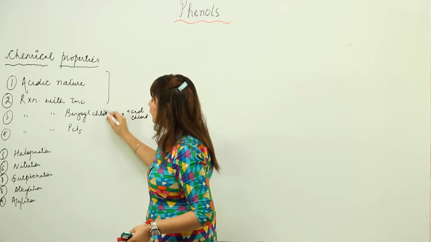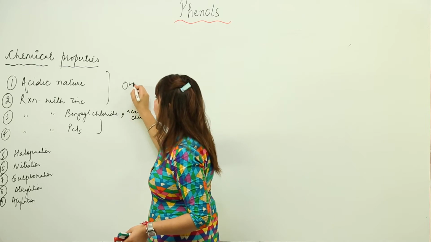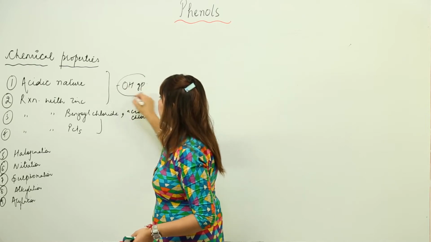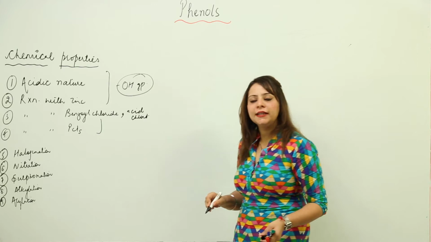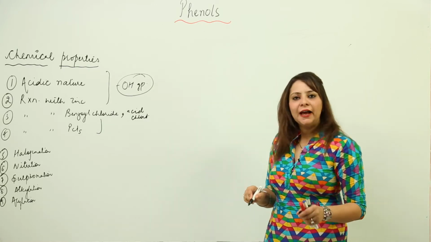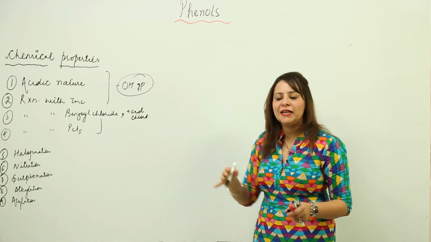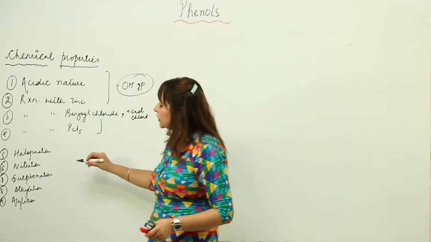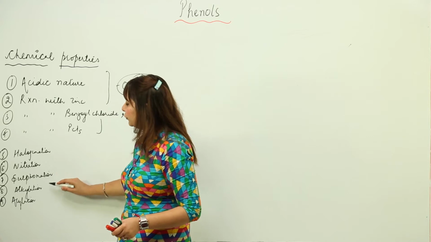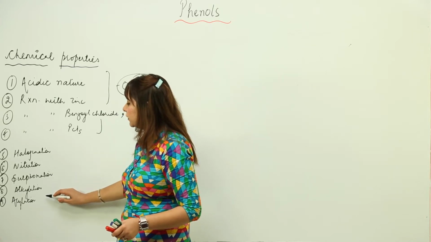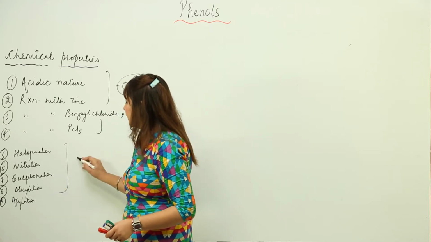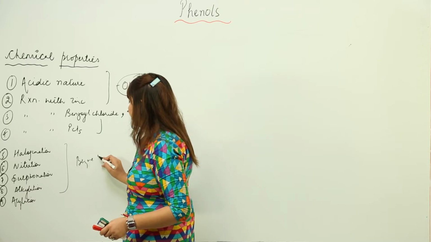with PCl5. These reactions are actually reactions of the OH group, as it contains the benzene ring also and the phenolic group also. So there will be reactions shown by the phenolic group as well as the benzene ring. And reactions like halogenation, nitration, sulfonation, alkylation and acylation, these are the reactions of the benzene ring.